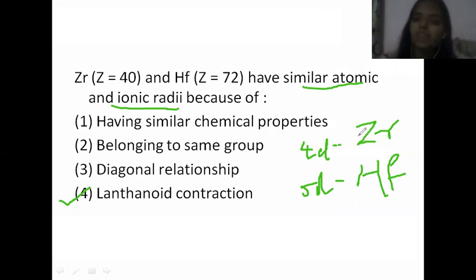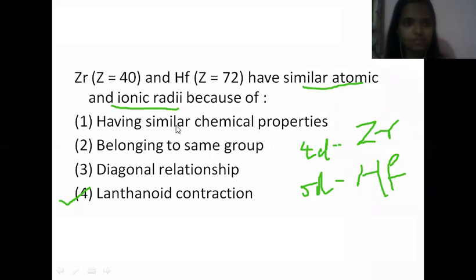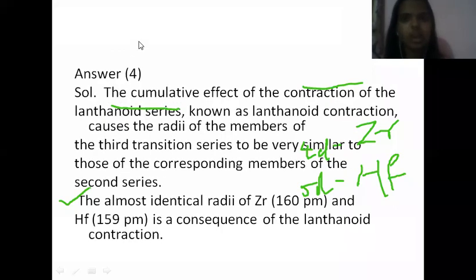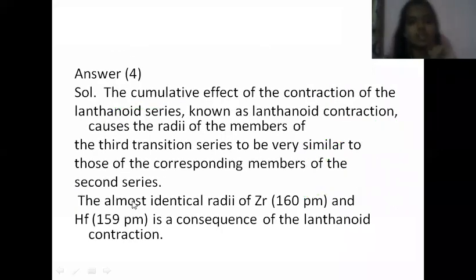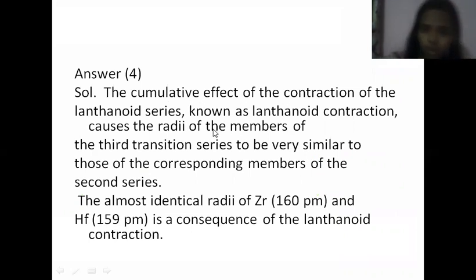So that is why the elements in the 4D series and 5D series have similar atomic and ionic radii. It is a consequence of lanthanoid contraction. Hope it is clear. I hope you all know about lanthanoid contraction, right? The almost identical radii of zirconium and hafnium is a consequence of lanthanoid contraction.